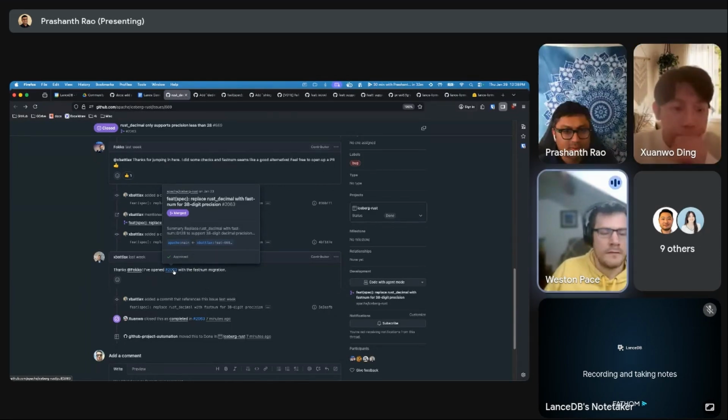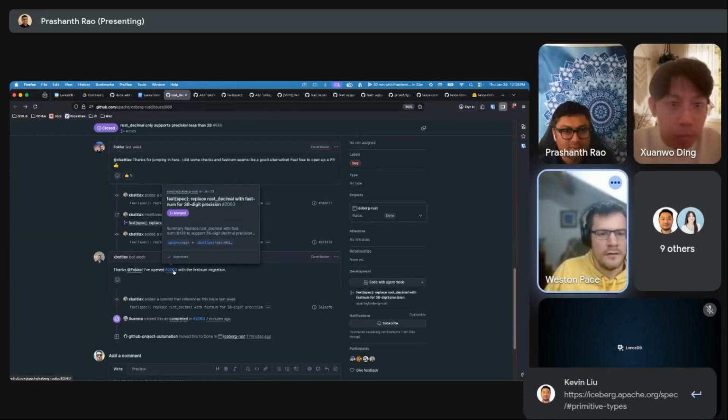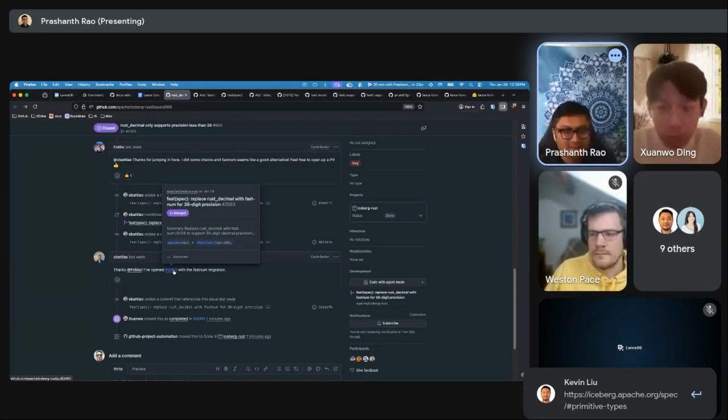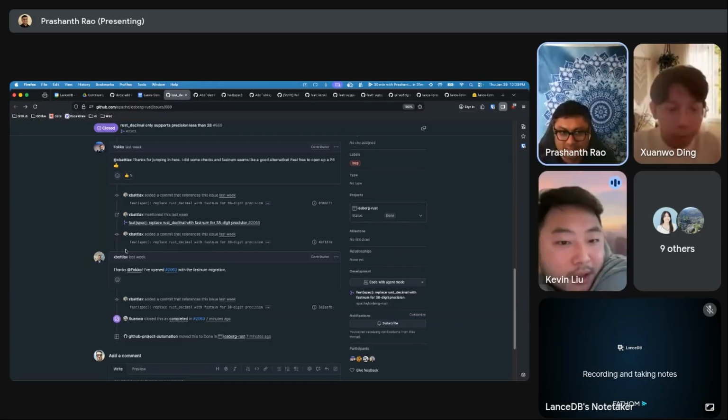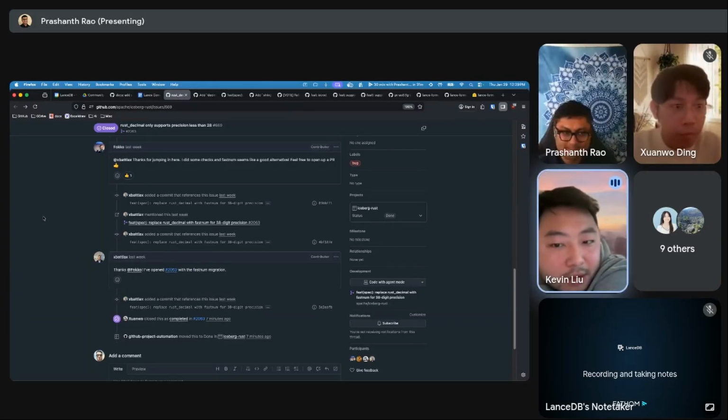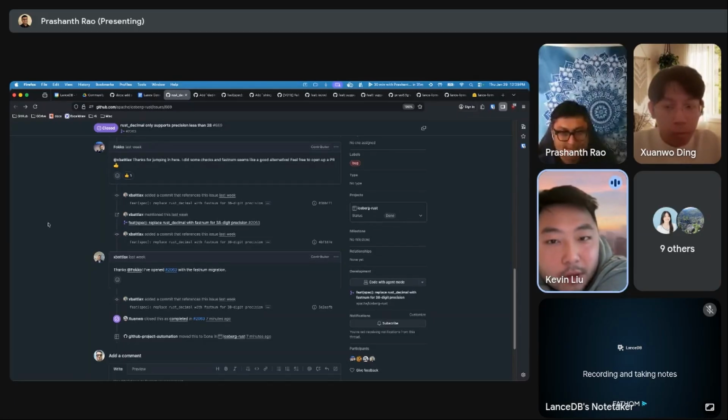I guess I don't know how Iceberg Rest works. But it seems like they've done this on their end, so we should be good. Okay. In the spec, it does say scale is fixed, precision must be 38 or less for decimal. I linked it in the chat. Oh, you did? Okay.